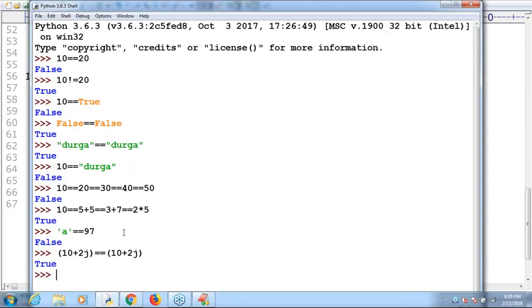Wonderful. Next, 10 plus 2j double equal to "Durga", I'm taking. Can you please tell what the answer is? False is the answer. Everyone is able to understand, right? Are you in a position to understand?